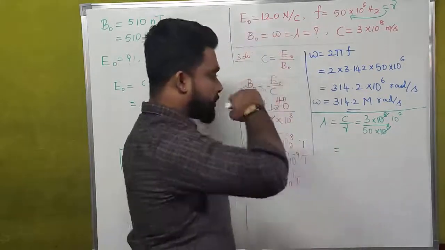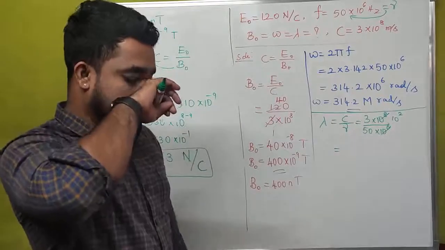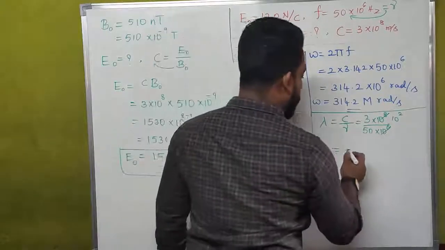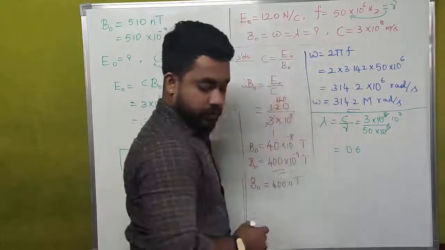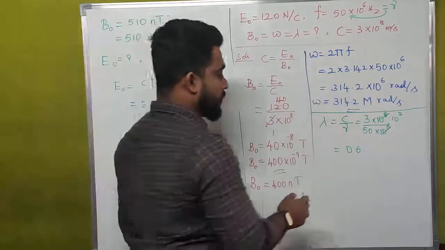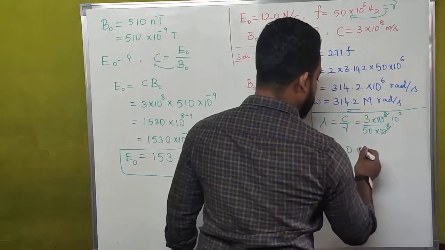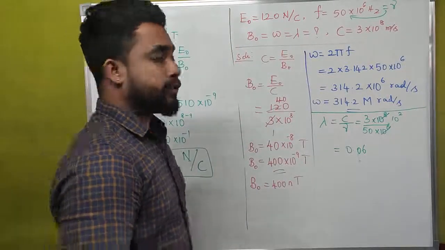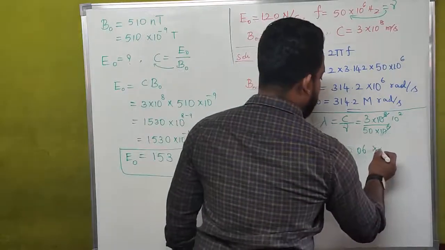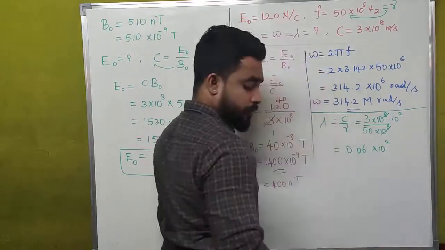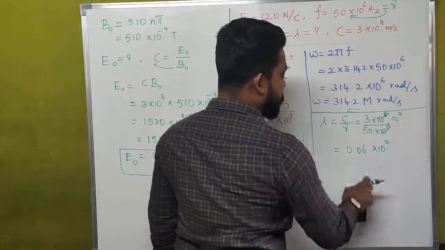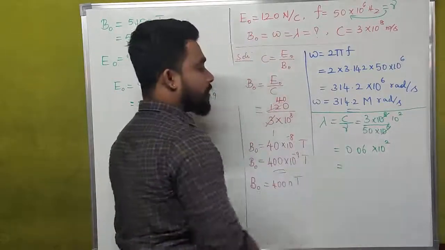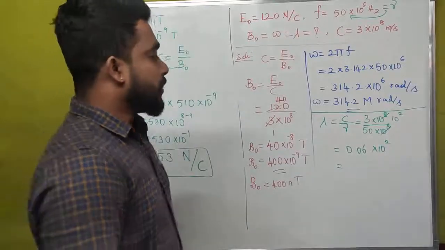What is 3 divided by 50? What is the value of 3 divided by 50? That is 0.6, that is 0.06. The value of 3 divided by 50 is equal to 0.06 into 10 to the power of plus 2. If you have a calculator, please calculate that.